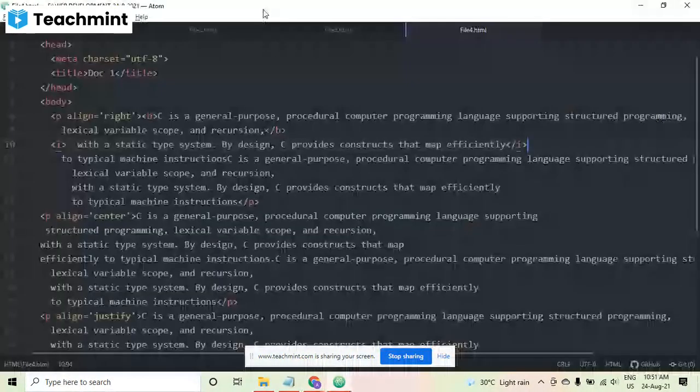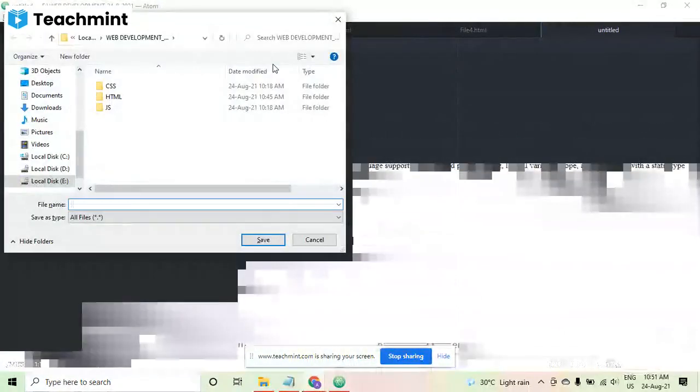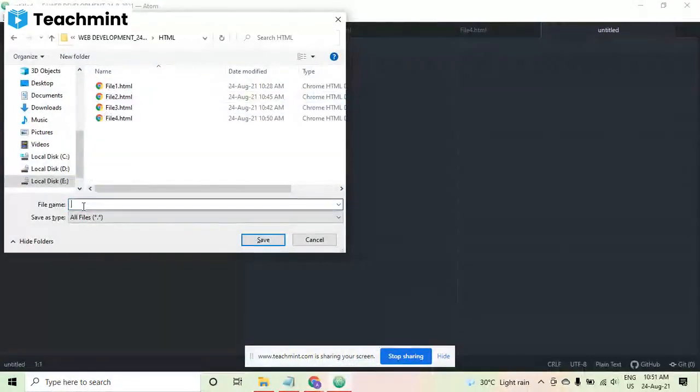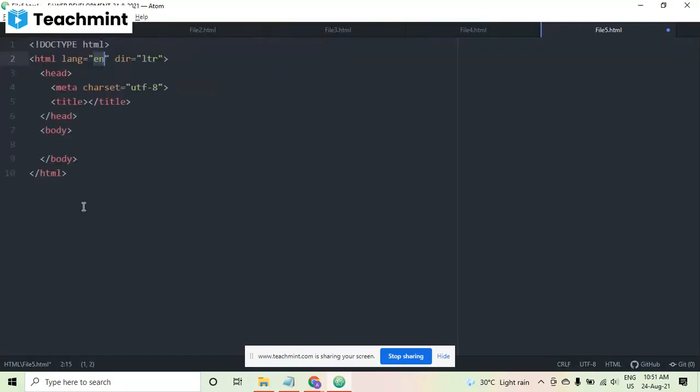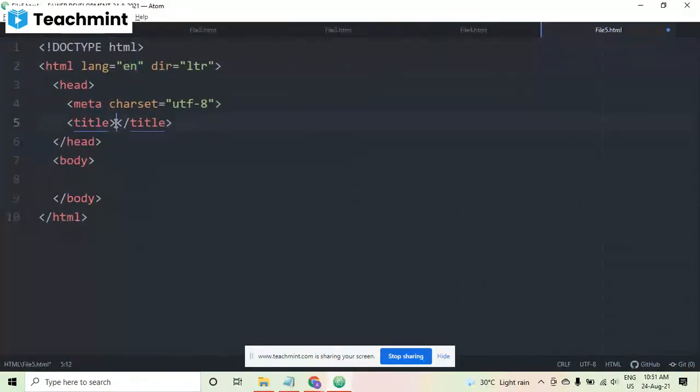Now I am doing one thing. I am creating a new file. In that particular file, I will be telling all the formatting tags. So here I am taking the file 5.html, and in this I will be telling the formatting tags. I'm also writing the heading, formatting tags.